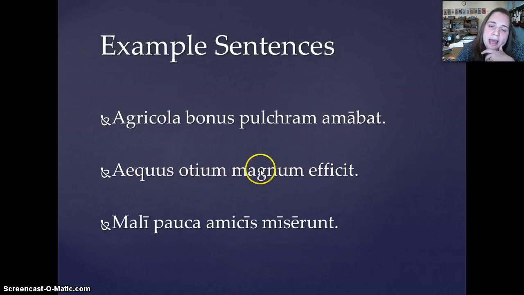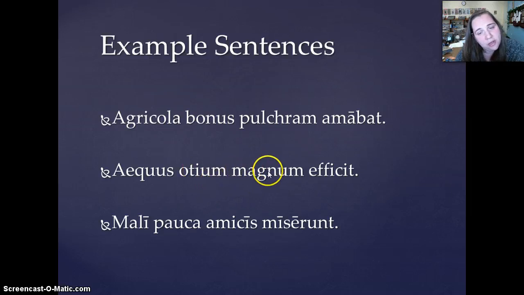Okay? Aequus otium magnum efficit. Aequus and magnum are our two adjectives. So why don't you think about this for a second and tell me which of these adjectives is the substantive adjective, or maybe both are, but why don't you take a minute and think. Magnum is describing otium, so that's not substantive.